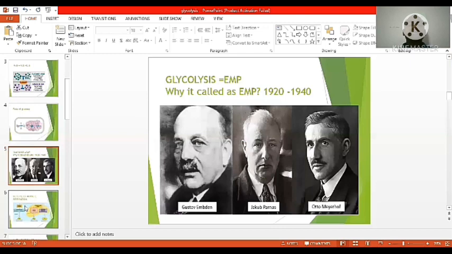Glycolysis is also known as the EMP pathway. Why is it called EMP? Because between 1920 and 1940, three scientists played a major role in discovering the glycolysis pathway: Embden, Meyerhof and Parnas. These three scientists described glycolysis through their research.